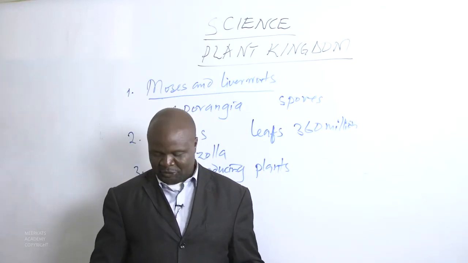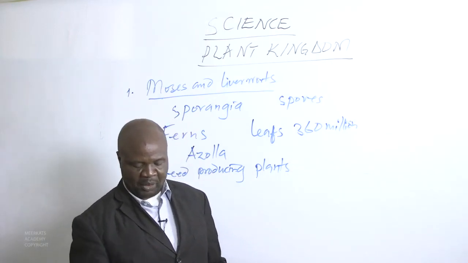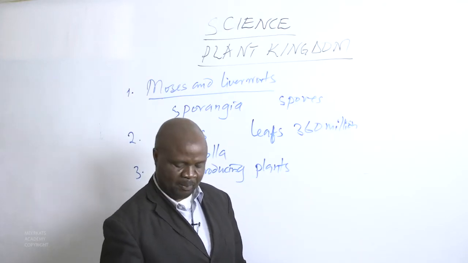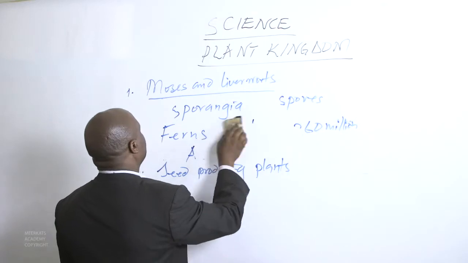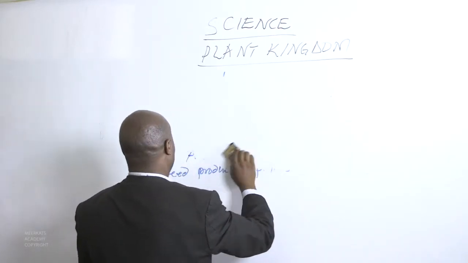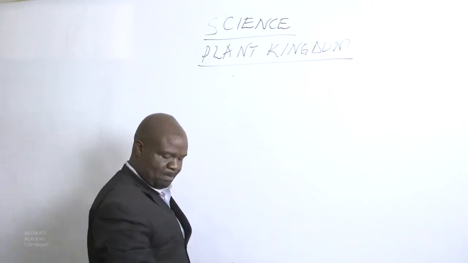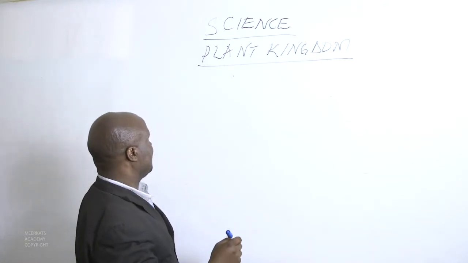Seed-producing plants reproduce using seeds. Seeds are more complex than spores, and we find that seeds are tough.